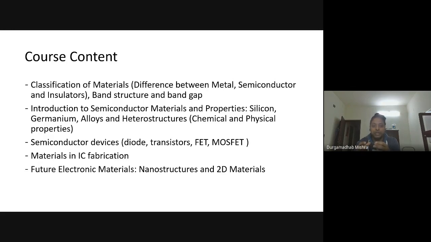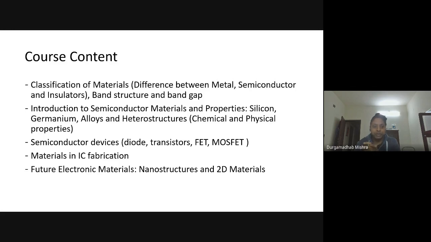And we will focus on the electronic properties, because there can be magnetic properties, optical properties, thermal properties, but we will be focusing on the electrical or electronic properties of the material. If you look at electronic materials, primarily what is used is semiconductor materials.